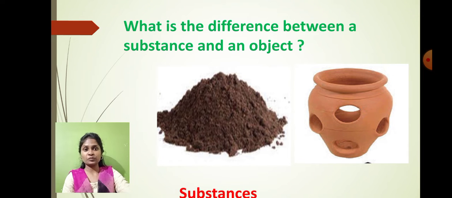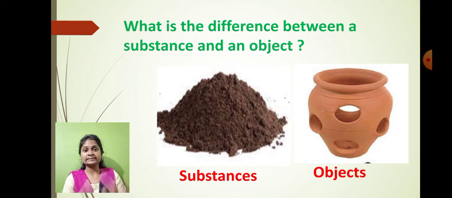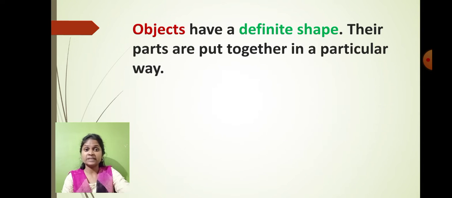So as you can see here, the substance and the object are two different things. Objects are man-made material, whereas substances are the natural things which we get from nature. So by using the substances we make the objects. This is the basic difference. And one more thing is that objects have a definite shape. Their parts, if we put together in a particular way, will occupy the shape of that object.